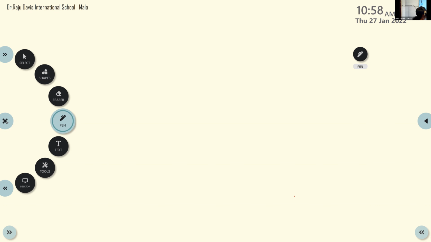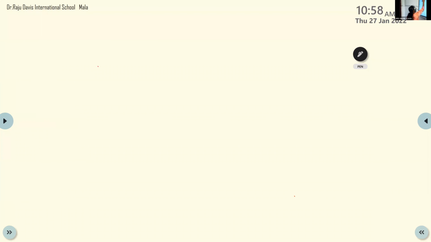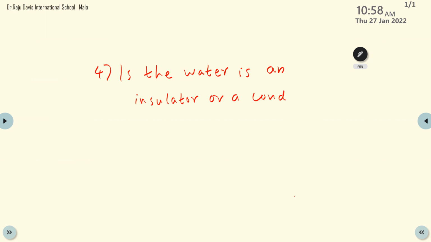Write the fourth question. Is water an insulator or a conductor? Ma'am, the first one, that electricity is the flow of charges or flow of electrons, let's put the number 1 there.